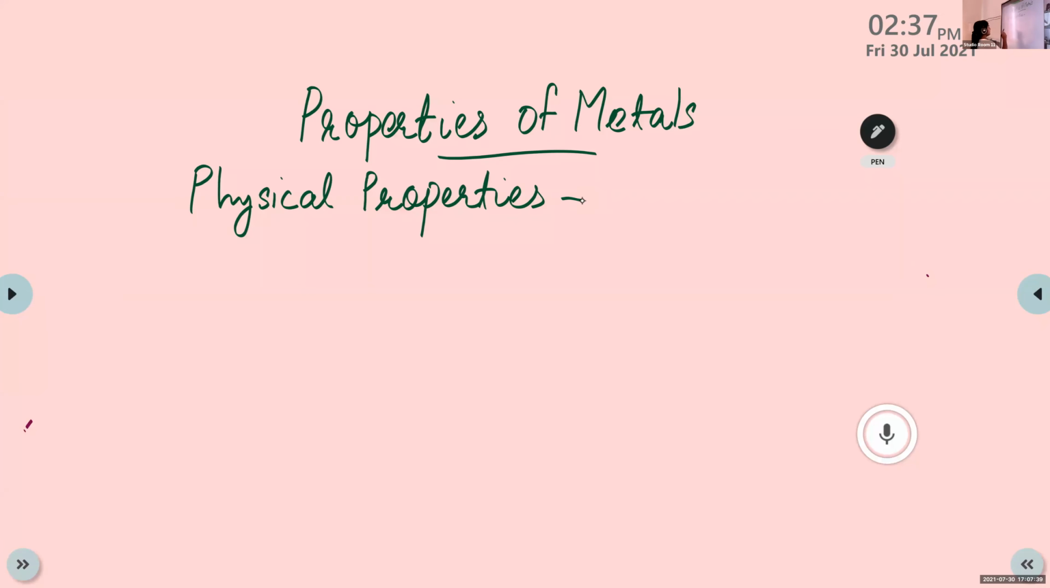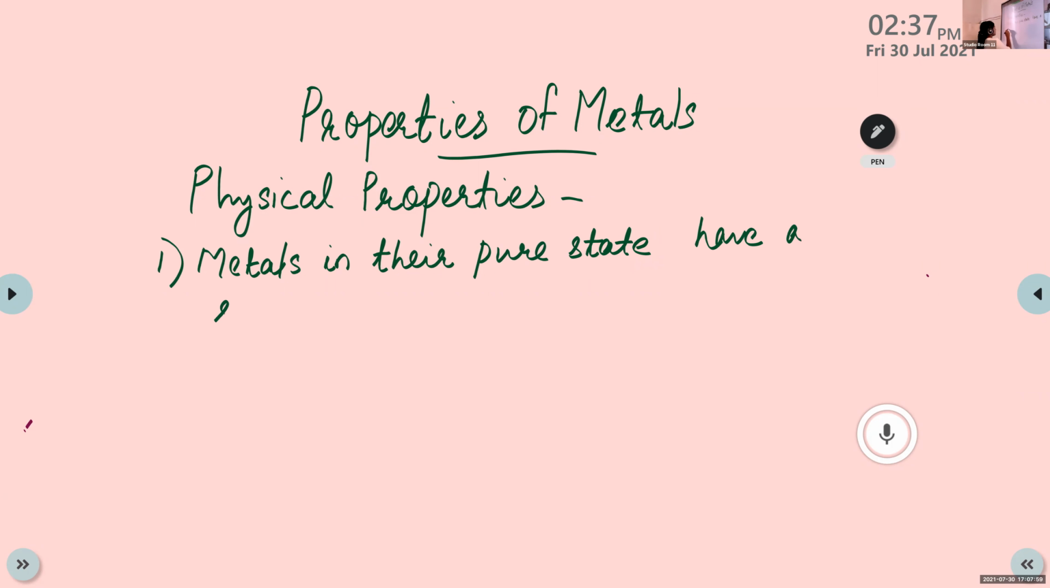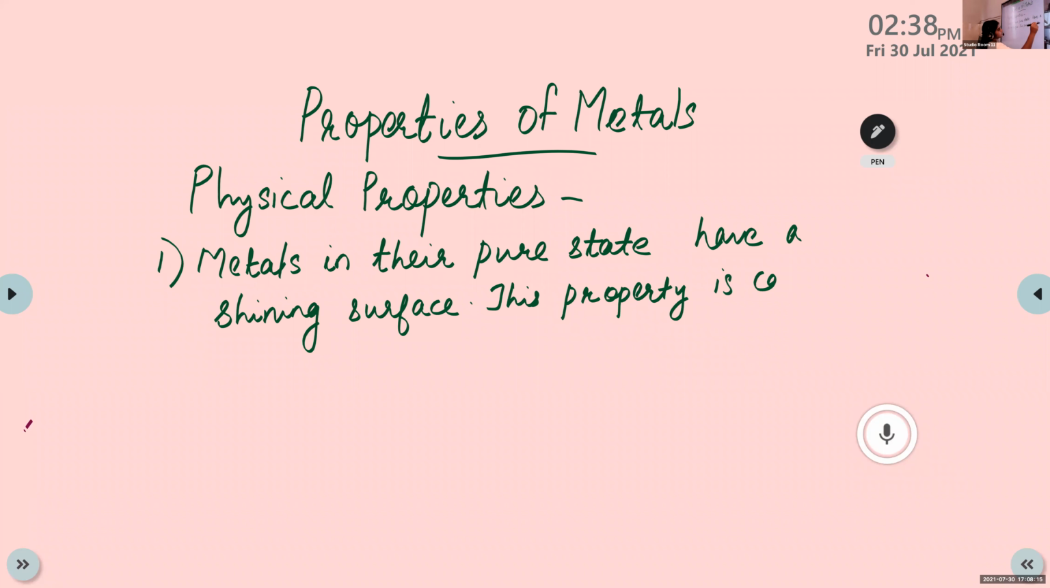You can write there: metals in their pure state have a shining surface. This property is called metallic luster.